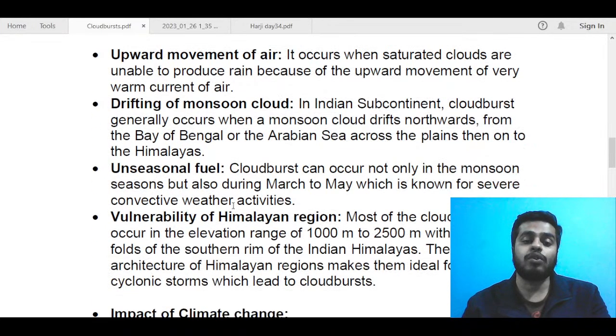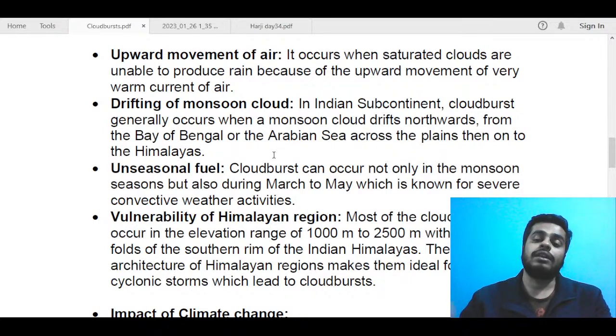Next is drifting of monsoon cloud. So sometimes what happens in the Indian subcontinent, cloudburst occurs when a monsoon cloud drifts northwards from the Bay of Bengal or the Arabian Sea. So it drifts towards the Himalayas, and since again condensation takes place there, precipitation occurs in those regions.